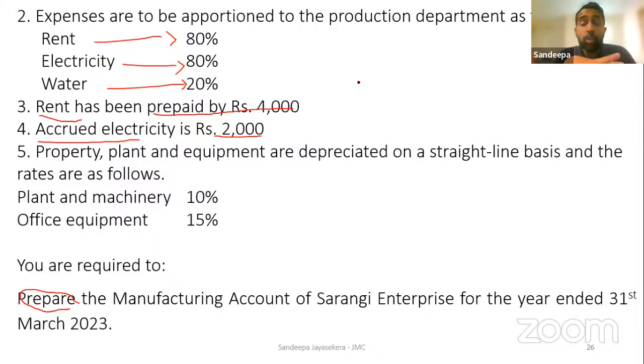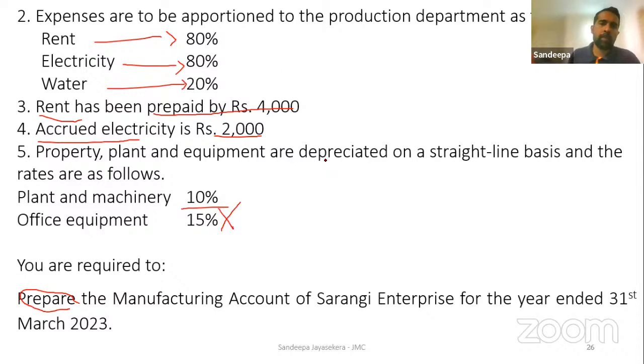Kids, in this question, before you split this rent, electricity and water into 80-20, first of all you need to do the third and fourth. That is the importance of glancing through. Some people just do the question. No, you have to read and understand. Before I do the cost allocation, I have to do the prepaid and accrued adjustment. Then the depreciation, only the plant and machinery.